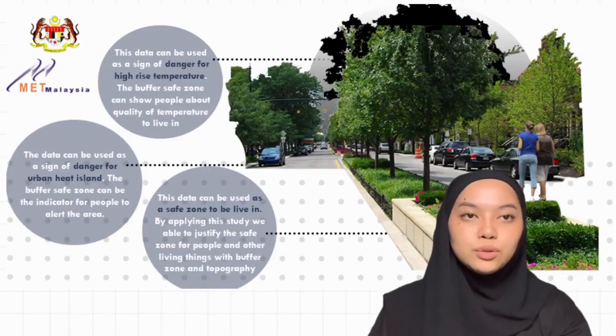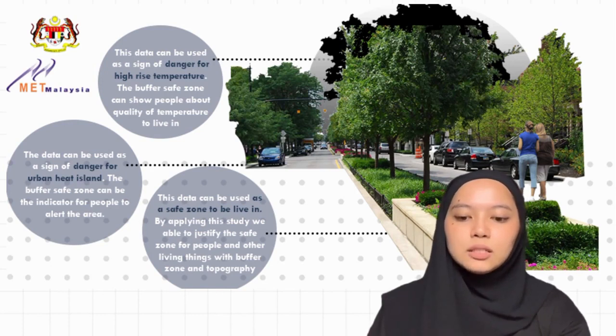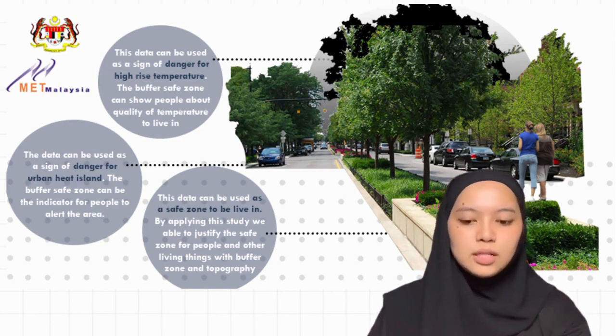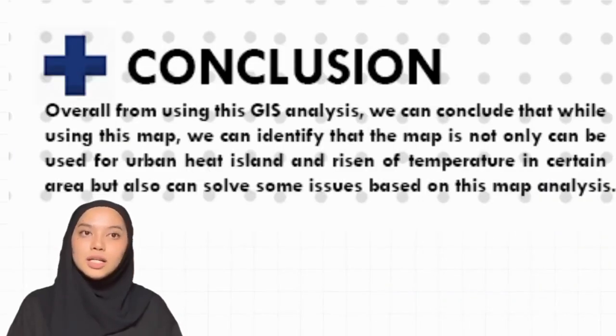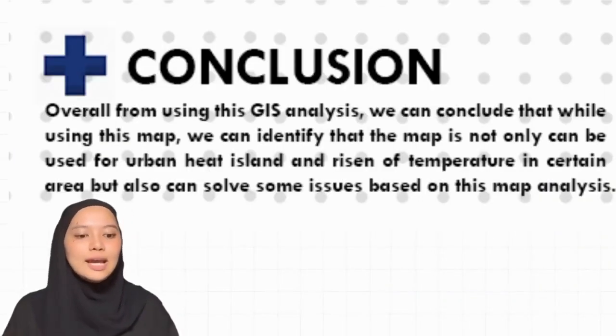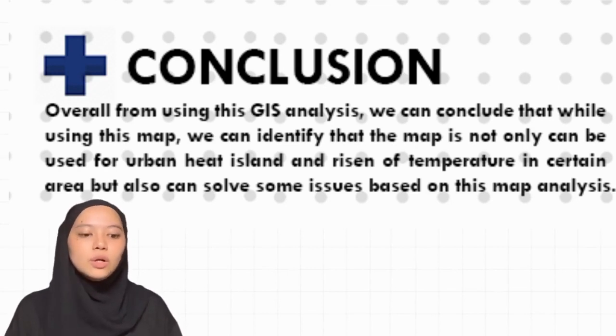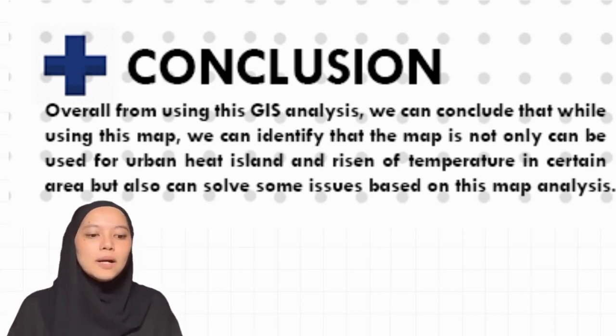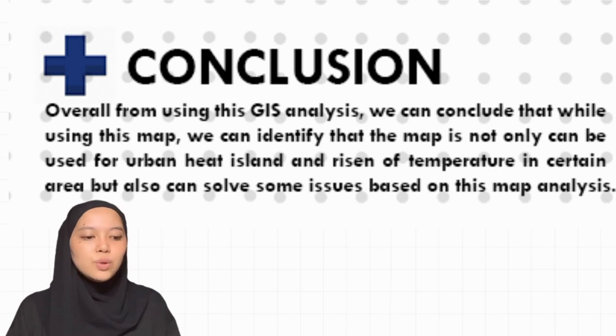The second group that will be involved in the urban heat island solution is meteorological relation. In conclusion, using this GIS analysis, we can conclude that while using the map, not only can we identify the map of the urban heat island and rising temperature in Port Klang, but we can also solve the issue by using GIS mapping.